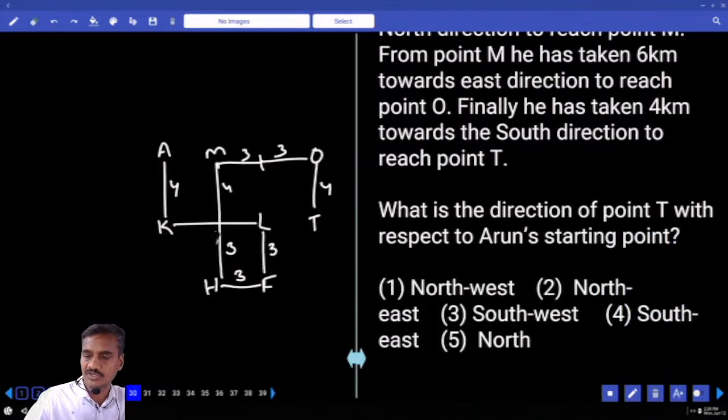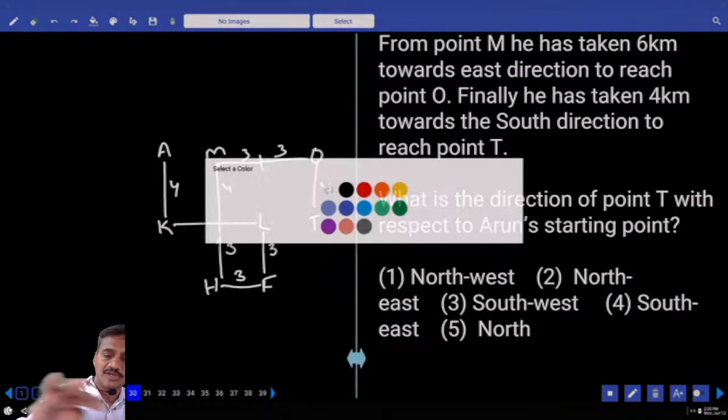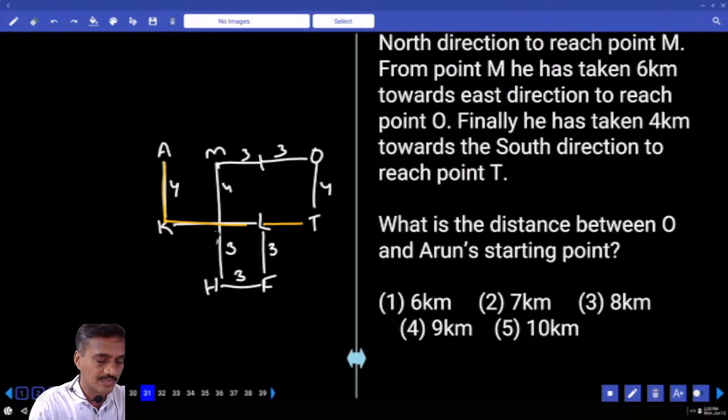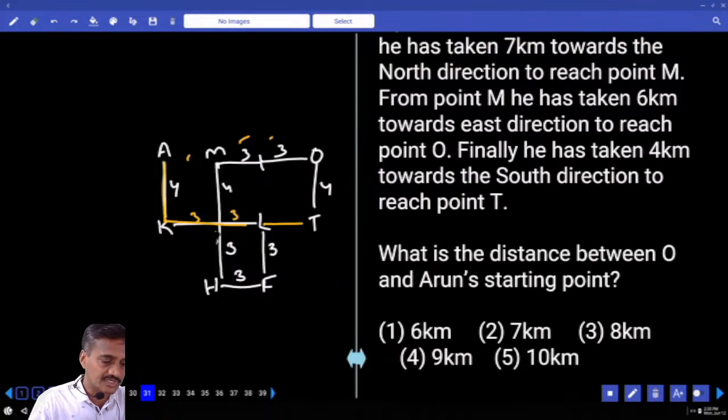Then what is the direction of T with respect to Arun's starting point? To reach T from A, first I need to move towards south and east, so southeast is the choice for question number 30. Then 31, what is the distance between O and Arun's starting point? Out of this 6, this is 3 and 3. 3 plus 3 plus 3, that is 9 kilometers, choice for 31.